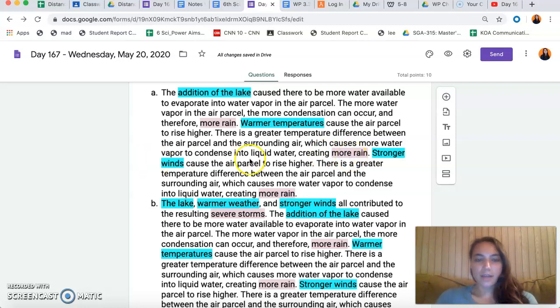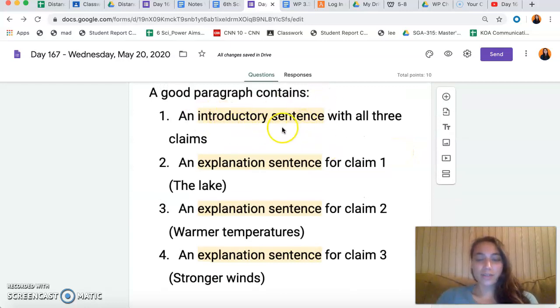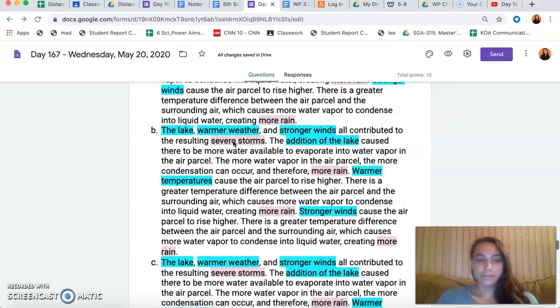Stronger winds cause the air parcel to rise higher. There is a greater temperature difference between the air parcel and the surrounding air, which causes more water vapor to condense into liquid water, creating more rain. This is a really strong paragraph. It has an explanation sentence for each claim, the lake, warmer temperatures, and stronger winds, but we are missing that introductory sentence with all three claims.